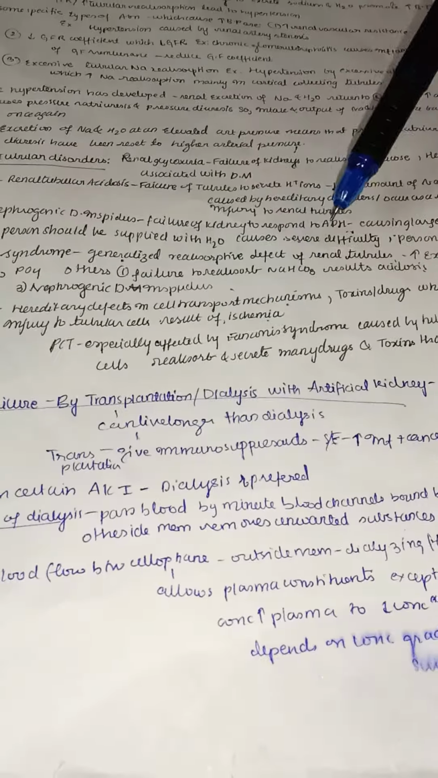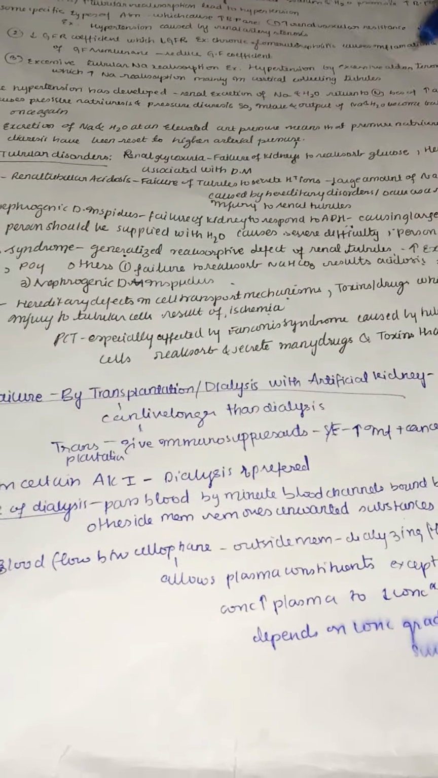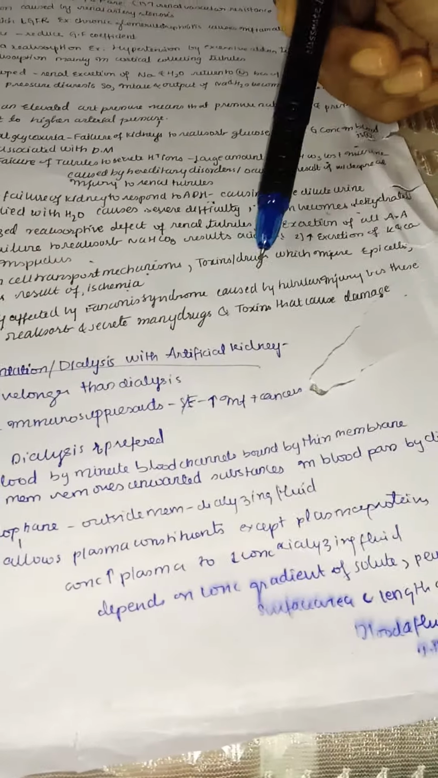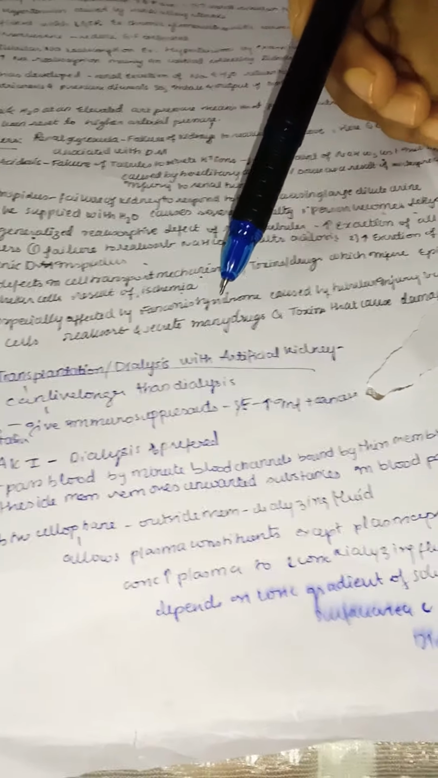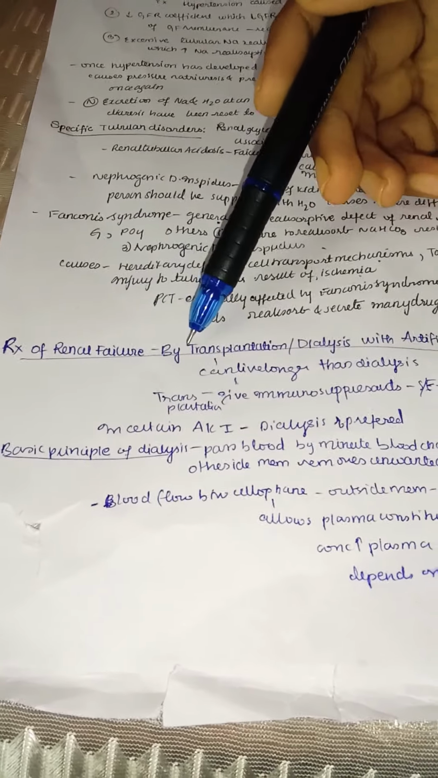So that is the reason why mainly the glucose and amino acids are getting excreted, because the proximal convoluted tubule is a site where the glucose and amino acids get reabsorbed. So this is mainly caused by tubular injury, because these cells reabsorb and secrete many drugs and toxins that cause damage. Now finally we have come to the treatment part, the treatment of renal failure.